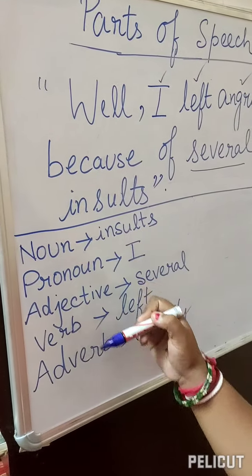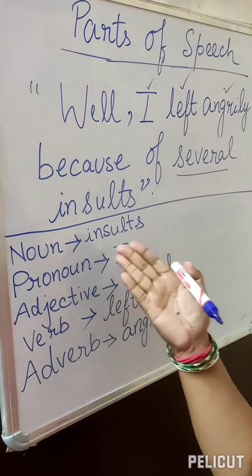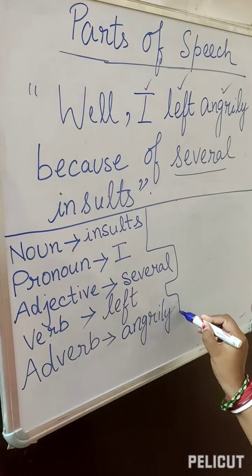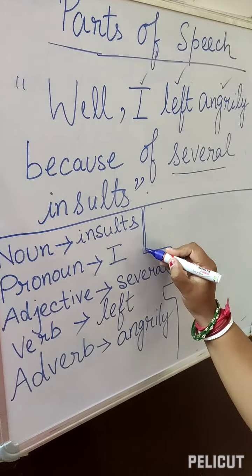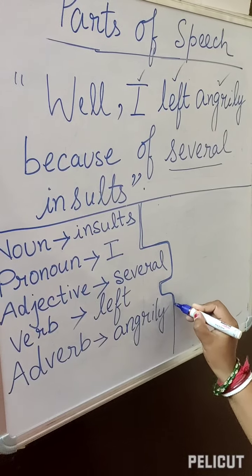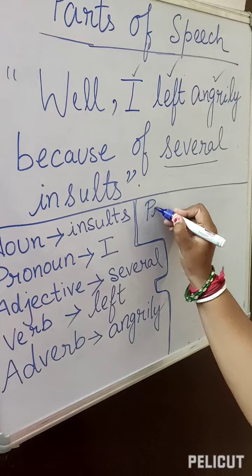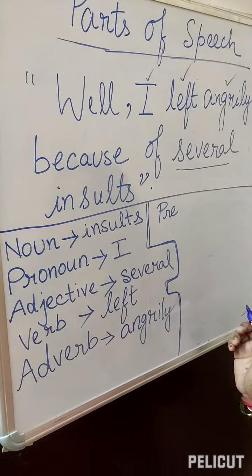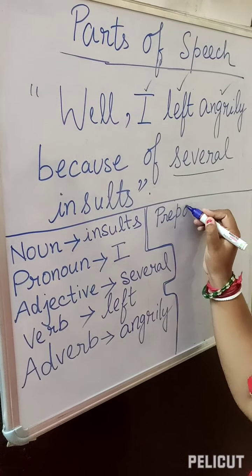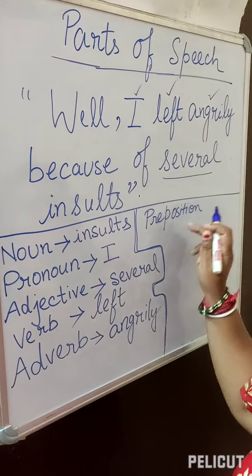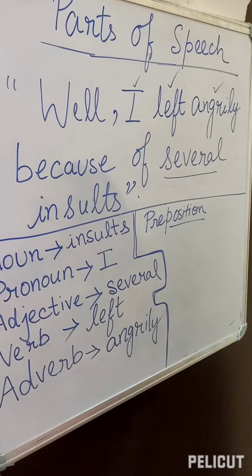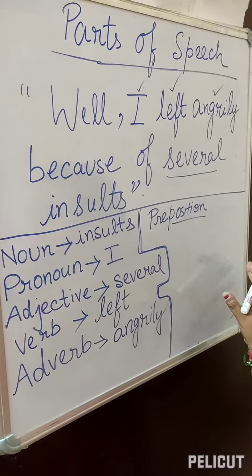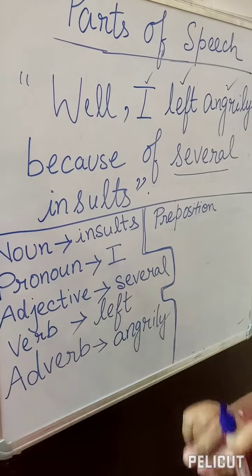Now moving on to the next topic. So 5 parts of speech we have completed: noun, pronoun, adjective, verb, adverb. Now our next topic is, let's draw a line, preposition. Here also we can understand something from the name itself. Preposition. What is the meaning of position? Yes, it tells the position of the noun.